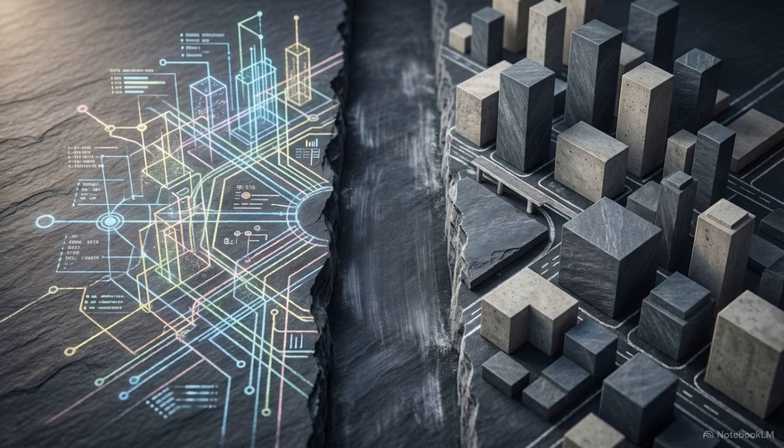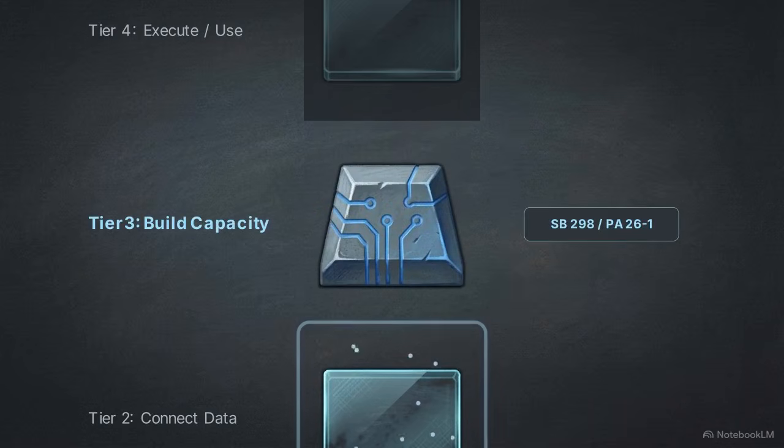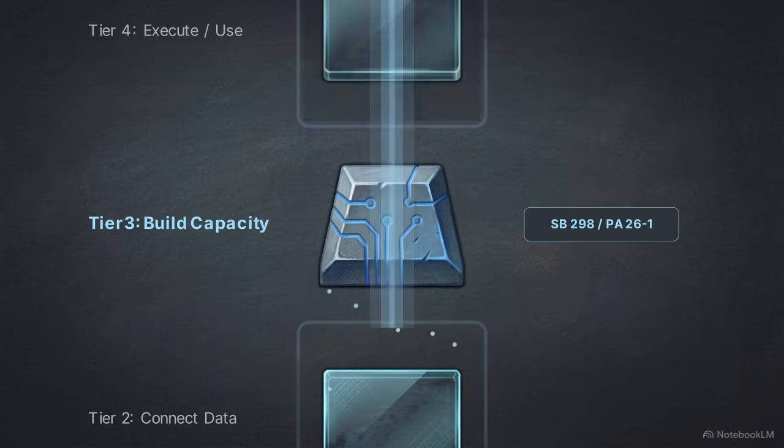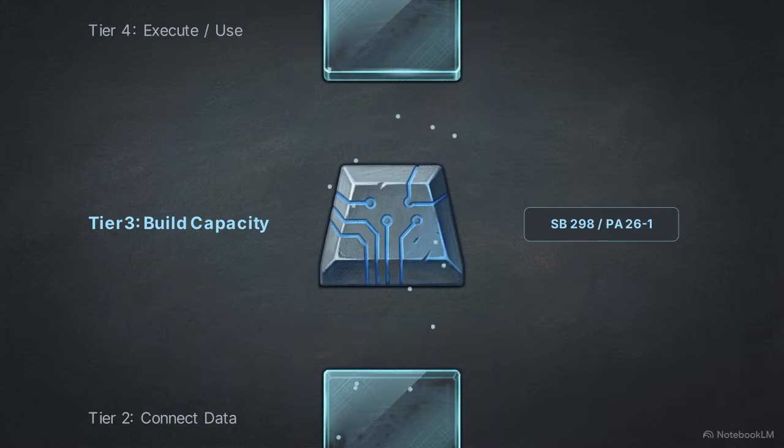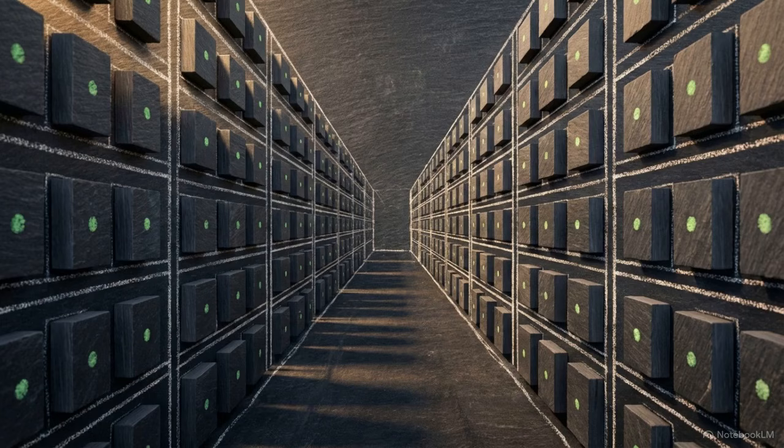Analyzing the connection between these bills often overlooks a practical requirement: the bridge between digital integration and physical implementation. Without physical infrastructure and funding, linked data exists on a server, but it cannot influence the real world. Step 3, Build System Capacity, acts as the bridge. This layer is enabled by Senate Bill 298 and Public Act 26-1. This layer provides the funding and the mandate for direct IT system integration. It also establishes the data warehouse provisions and operational support systems necessary for the system to function.